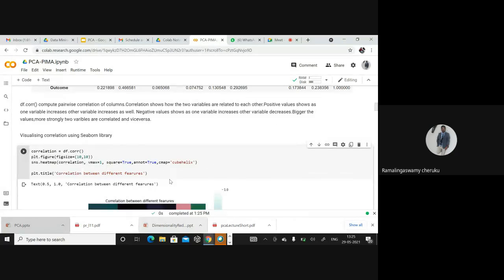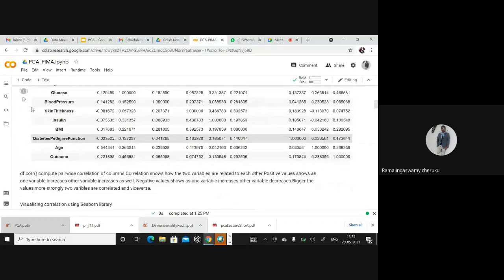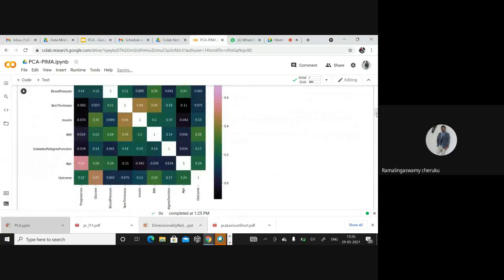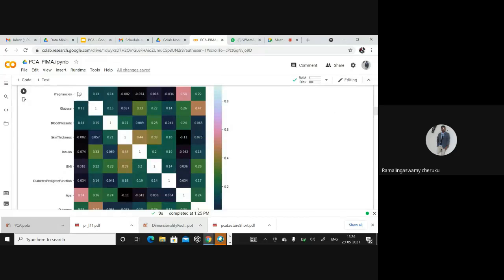This is the relevant code, which will display the same table. So I kept the table in a graphical representation by normalizing from 0 to 1. If you see, the correlations on the diagonal are 1, because every feature is independent. Of course, every feature is independent of itself.